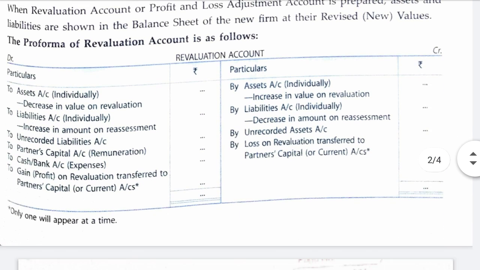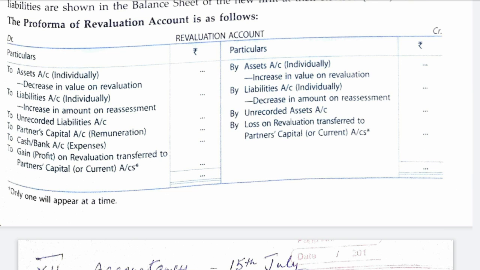So we can see the pro forma of the revaluation account now. Revaluation account, as we have already seen, on the debit side: assets, if there is a decrease in asset, that means loss. Increase in liabilities will be on the debit side, unrecorded liabilities, then partners' capital account, if there is a remuneration paid to partners, that means it is a loss to the firm, and the revaluation account will be debited. In case of any expenses, the revaluation account will be debited.